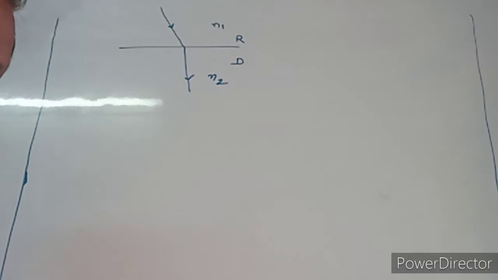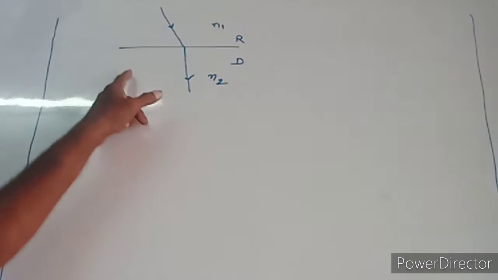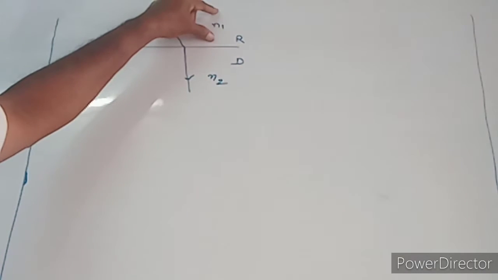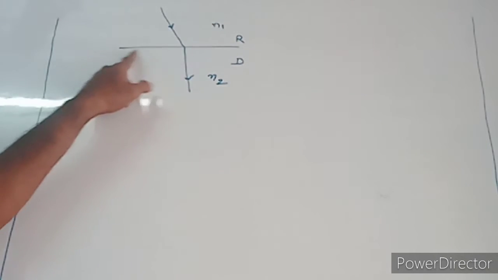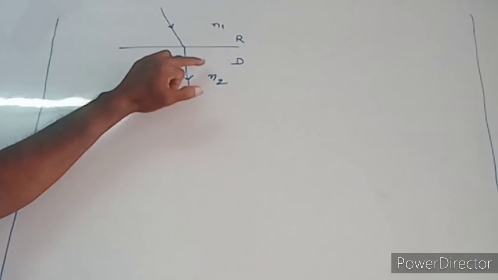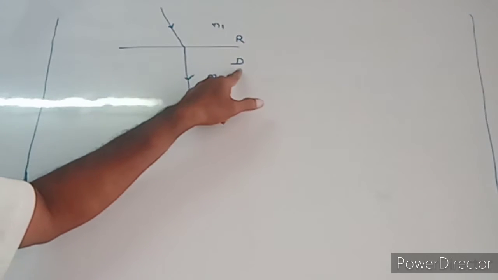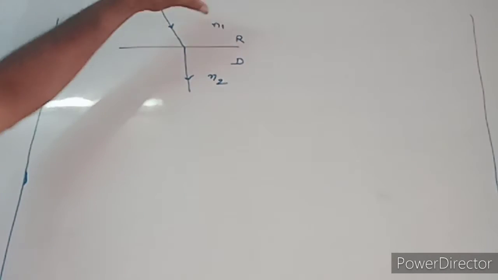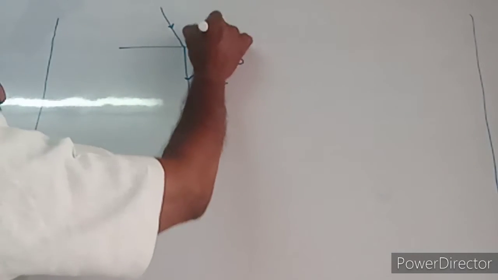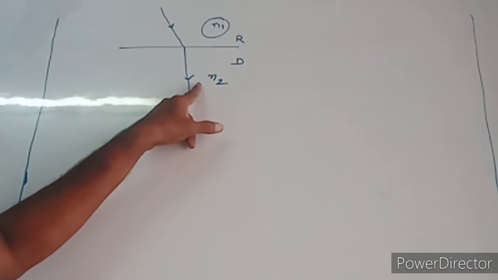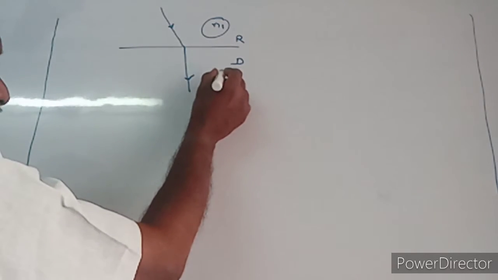Here two mediums are there. Above the surface, one medium is there, that is the rarer medium. Below the surface, one more medium is there, that medium is a denser medium. The rarer medium's refractive index value is n1. The denser medium's refractive index value is taken as n2.